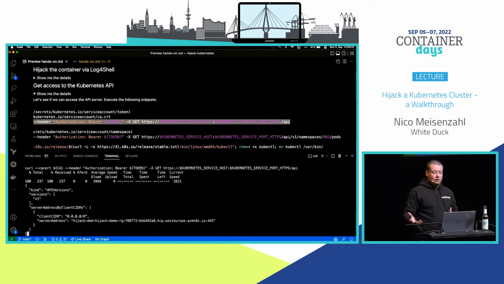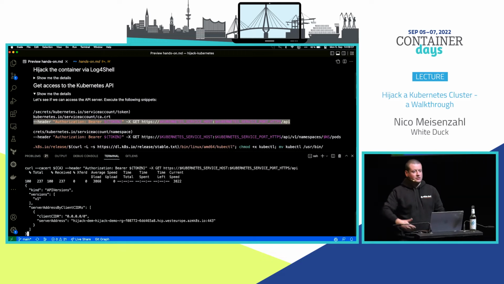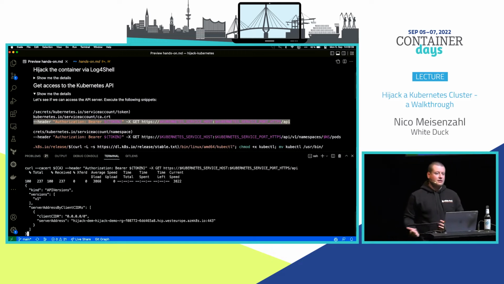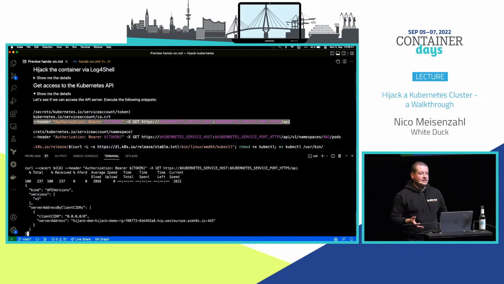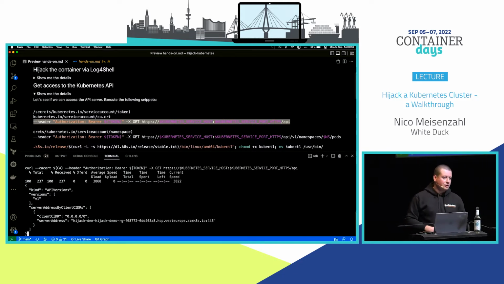So we have now 2 options. Option 1 is the application we connected to somehow needs to talk to the API server, needs those access rights. Or on the other hand, basically we're having a service account in Kubernetes which somehow has access but doesn't need it. Maybe somebody deployed a YAML file, copied it over from Google, or it's a leftover or something. But anyway, for us it's nice. We can now use those access rights and see if we can do something else.